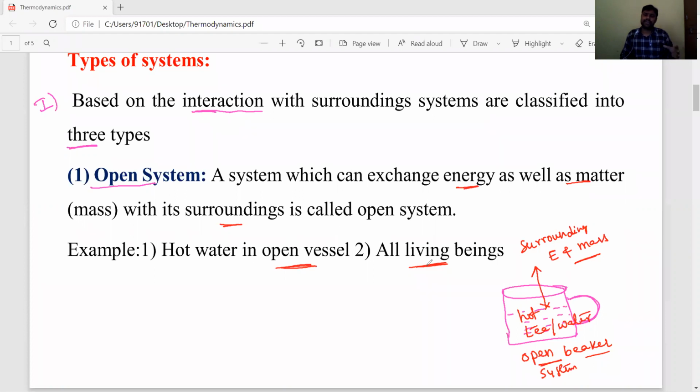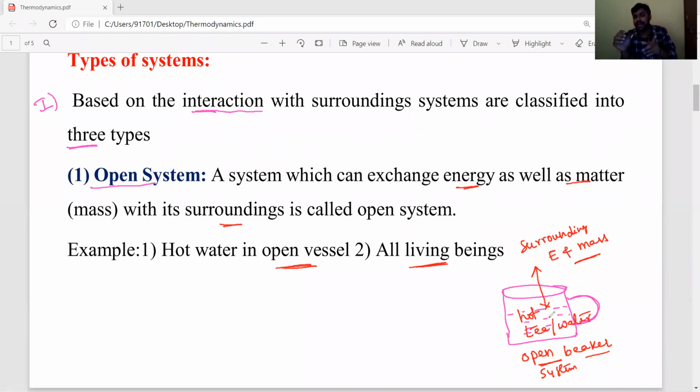After 5 to 10 minutes, it becomes cool again, because our body releases energy, and some sweat, water, comes outside. That's why our body is also an example of an open system, like hot water in an open beaker or open vessel.